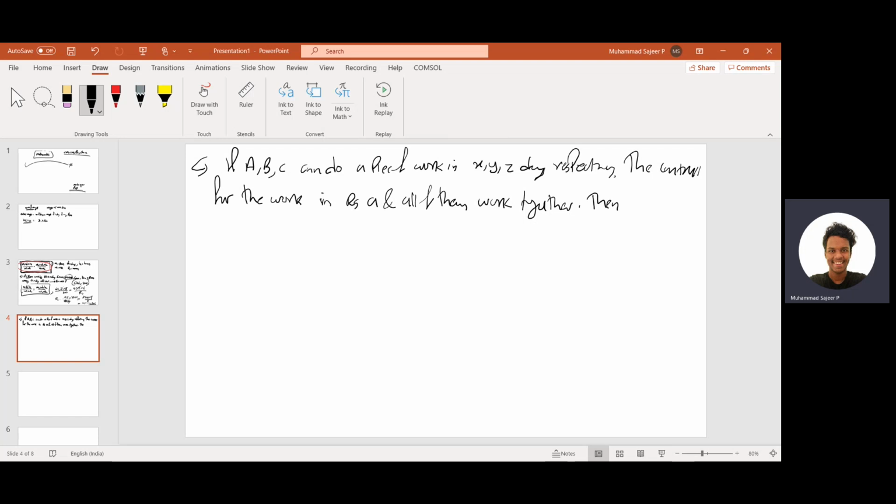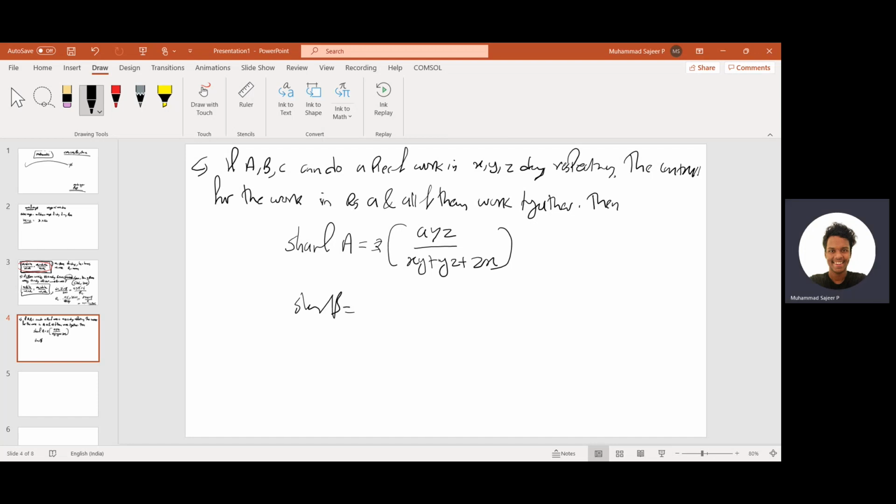If this is the condition, if 3 people A, B, C can do a piece of work in X, Y, Z days, and the total amount they will get for doing that work is rupees A, then the share of A will be how much rupees? A into YZ divided by XY plus YZ plus ZX.